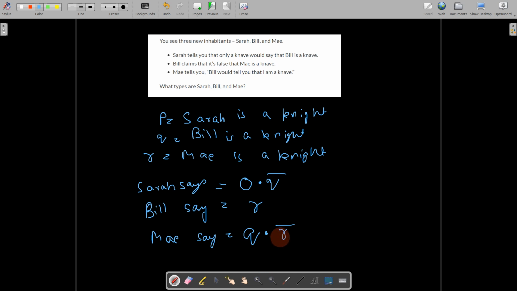So we have converted whatever they say into propositional statements. We don't have to check all the possible input combinations.